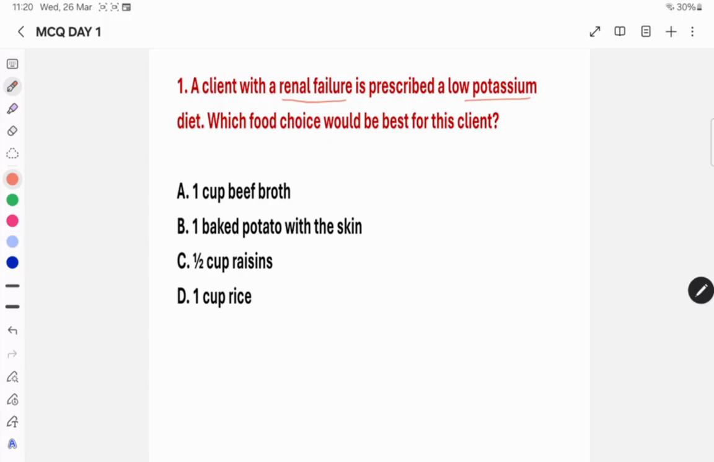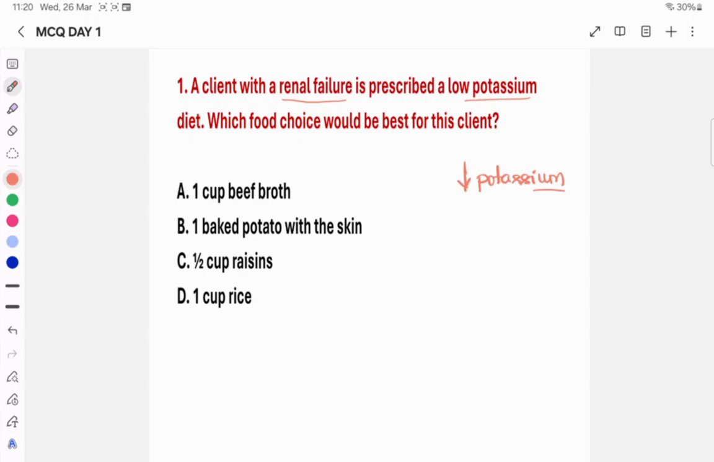Which food can we give for this particular patient who needs low potassium? The most important thing is the low potassium, the food containing low potassium. Option A is 1 cup of beef broth. Option B is 1 baked potato with the skin. Option C is half cup of raisins. Option D is 1 cup rice.